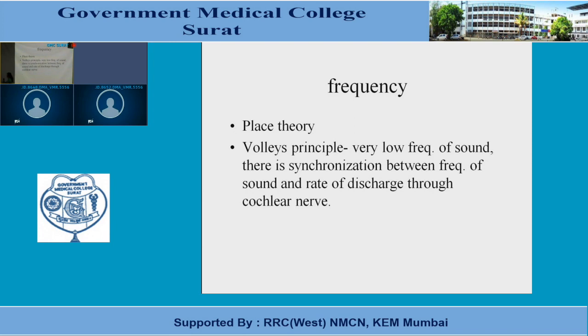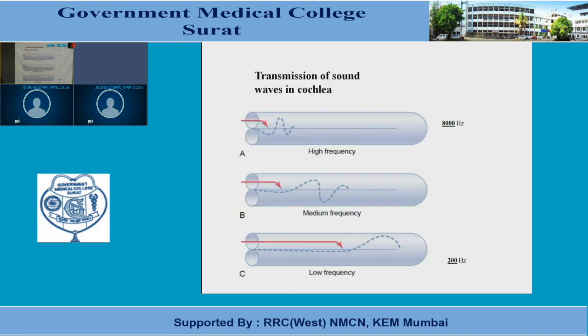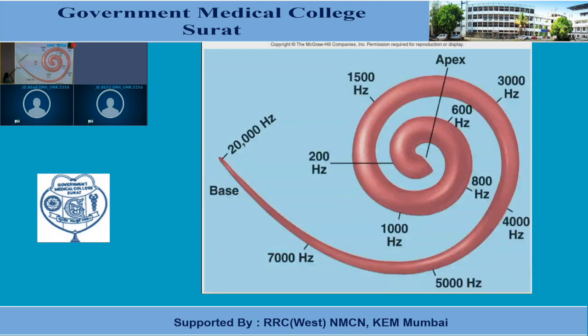Now, here you can see the diagram. This diagram I have already explained to you, and it shows the place theory for determination of the frequency of the sound. This slide shows the diagram of the cochlea, and the base of the cochlea will detect high frequency sound from about 20,000 hertz, and there is a gradual decrease in the frequency of sound discriminated by the different portions of the cochlea.